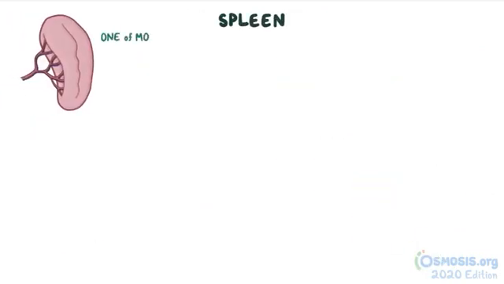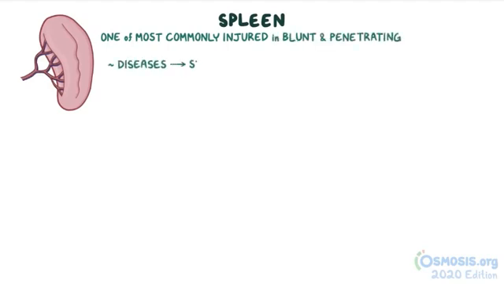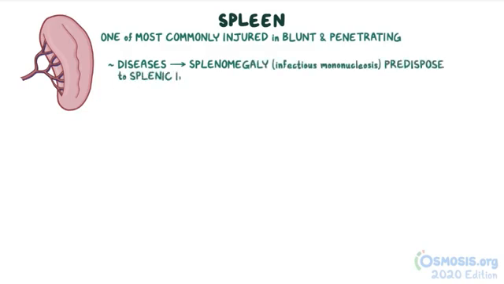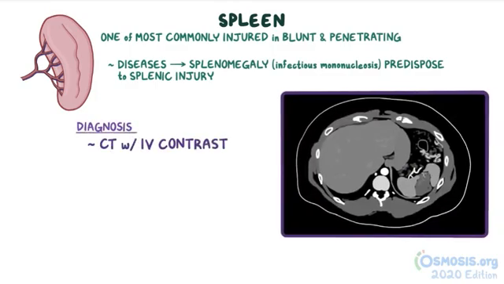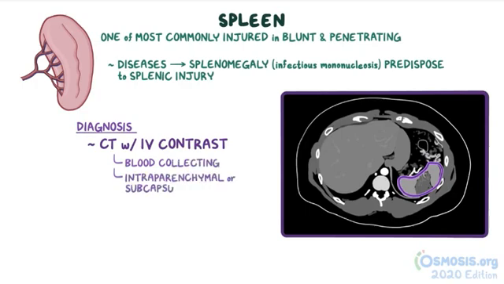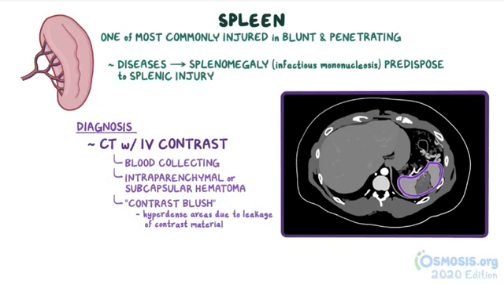The spleen is one of the most commonly injured organs in both blunt and penetrating abdominal trauma. Diseases that cause splenomegaly, such as infectious mononucleosis, predispose to splenic injury, even if the traumatic event was mild. A CT done with IV contrast can show blood collecting around the spleen, an intraparenchymal or subcapsular hematoma, or a contrast blush, which describes hyperdense areas within the spleen which occur due to leakage of contrast material through injuries to